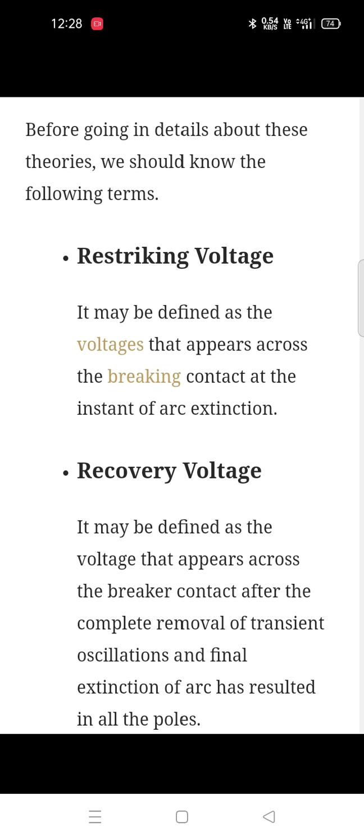It is defined as the voltage that appears across the breaker contacts after the complete removal of transient oscillations and final extinction of the arc in all the poles. So restriking voltage occurs at the instant of arc extinction, and the recovery voltage occurs after the complete removal of transient oscillations and final extinction of the arc in all the poles.